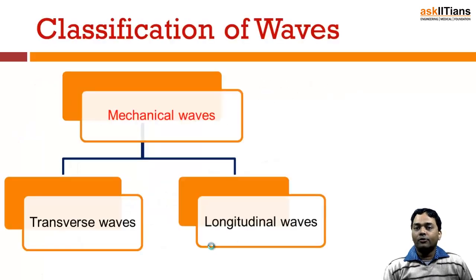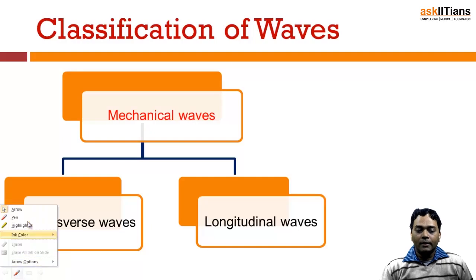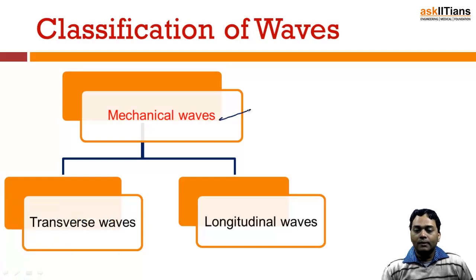Now how exactly are we going to classify? Broadly speaking, we will be classifying the waves into two parts. That is, we are talking about mechanical waves. Mechanical waves means which need a material medium. So broadly speaking, if we are not talking about the electromagnetic waves to be precise, we can differentiate between transverse waves and the longitudinal waves.